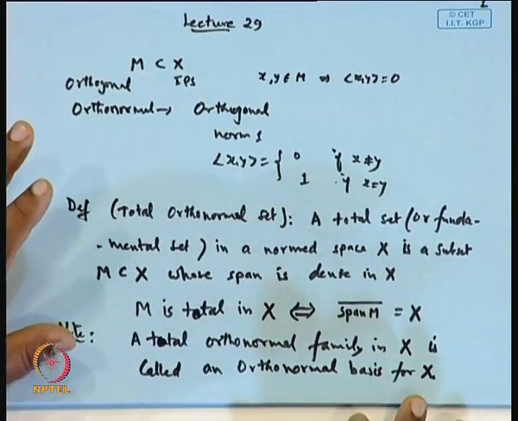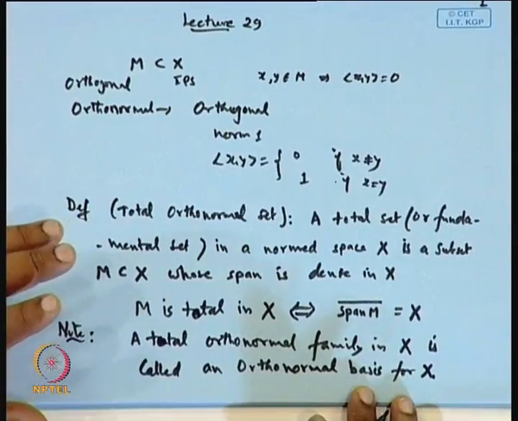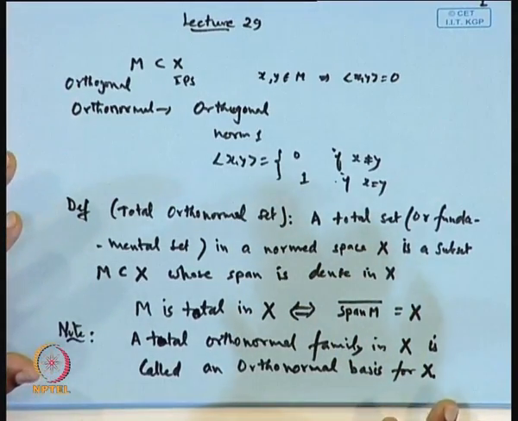In case X is finite dimensional, both orthonormal basis and basis give the same concept, but if X is not finite dimensional, then this will be a different concept from the basis of the vector space.